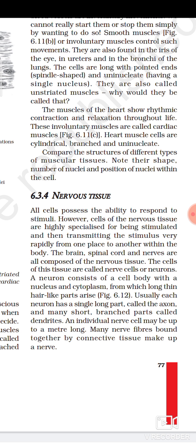Or how is it possible that when it is very hot we wear clothes to keep us cool, and when it is very cold we wear clothes to keep us warm? How do we adjust ourselves to the changing environment, or how do we respond to stimuli? That is only because of this important tissue found in our body, none other than the nervous tissue.